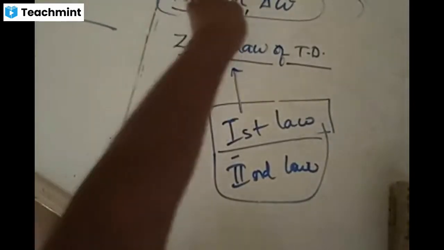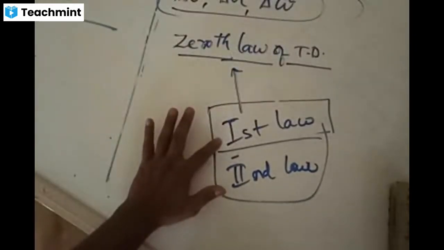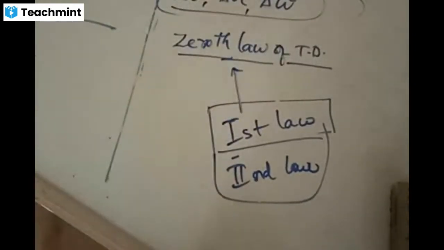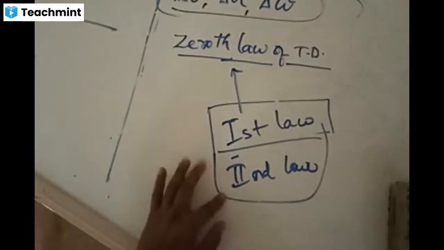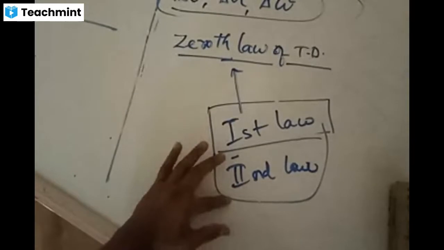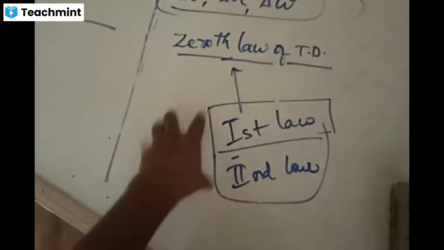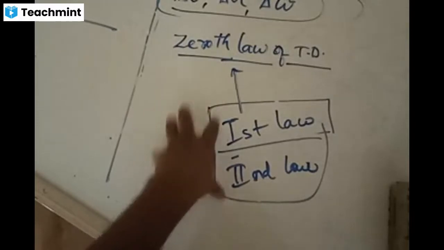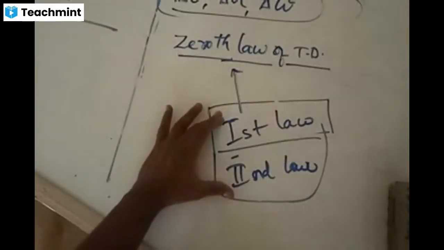Energy, work, all these things are explained by the first law of thermodynamics. After this, one more law was introduced, called the second law of thermodynamics. Right, Boda Rajesh, you are right. But after the invention of these two, scientists felt that there is something missing which should be expressed before these two laws.